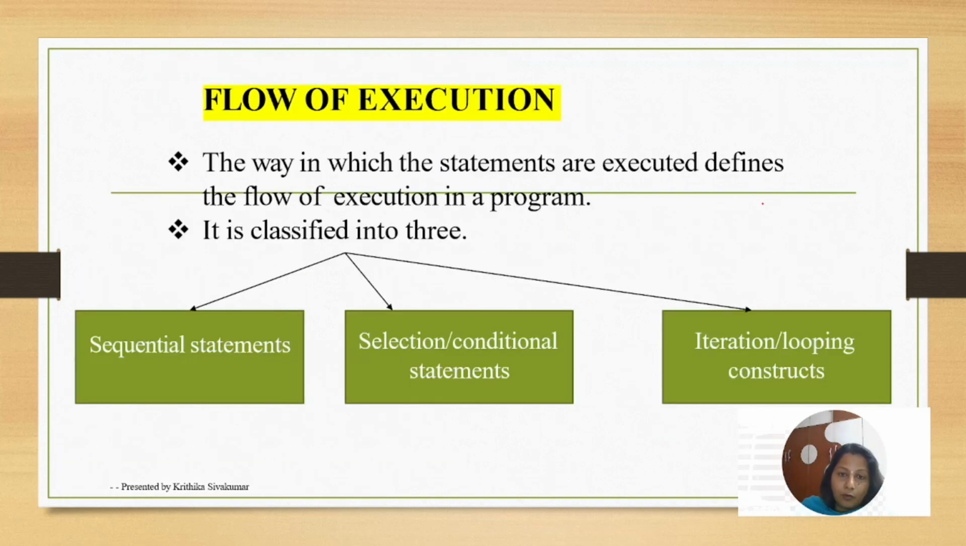The next one is the flow of execution. Obviously the flow of execution in a Python program will start from the first line. If there are 5 lines, the normal program follows the sequence: first, second, third, fourth, fifth. We can call that a sequential statement. You are not going to perform any complex calculation or decision making.